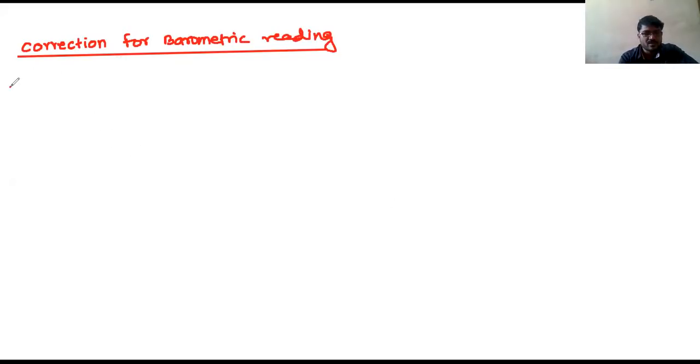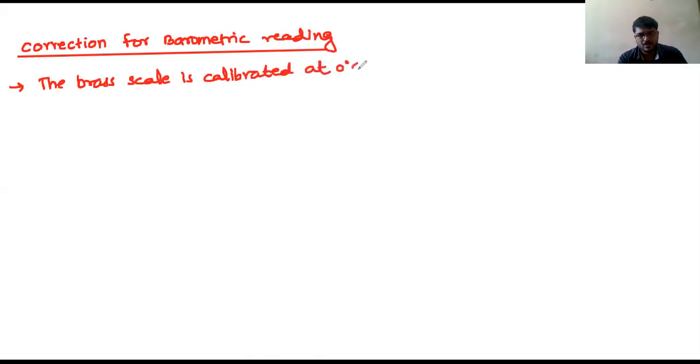So first point, the brass scale is calibrated at 0 degrees Celsius.